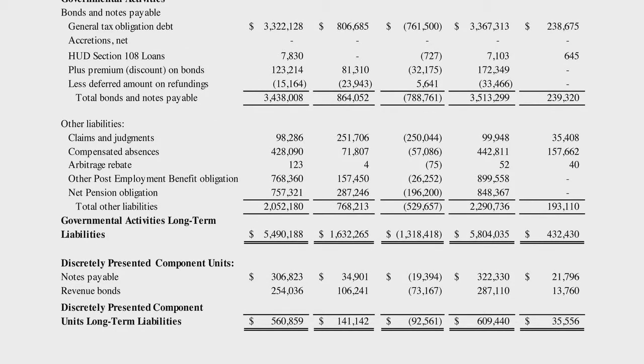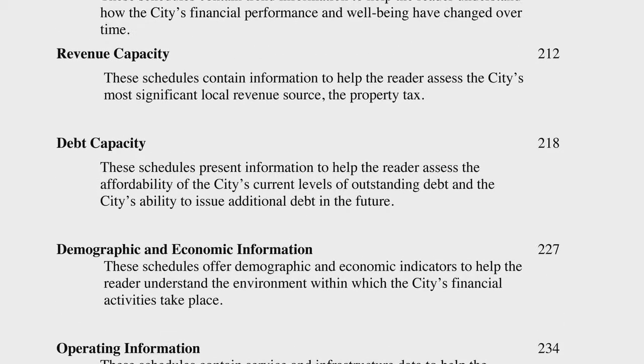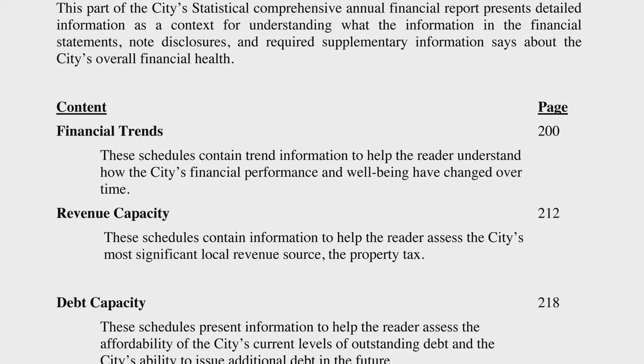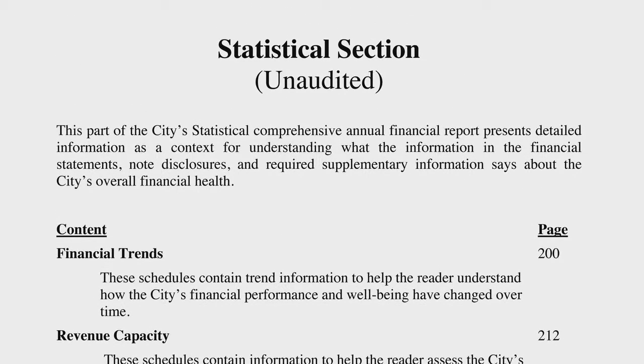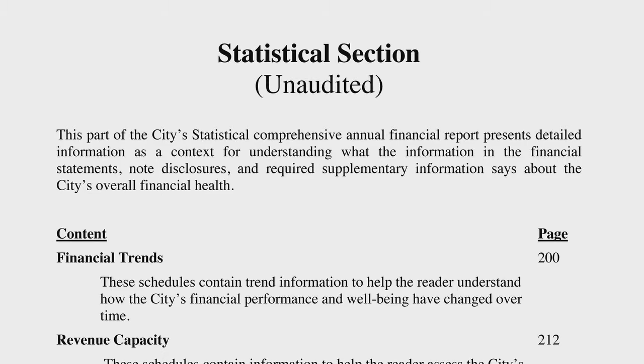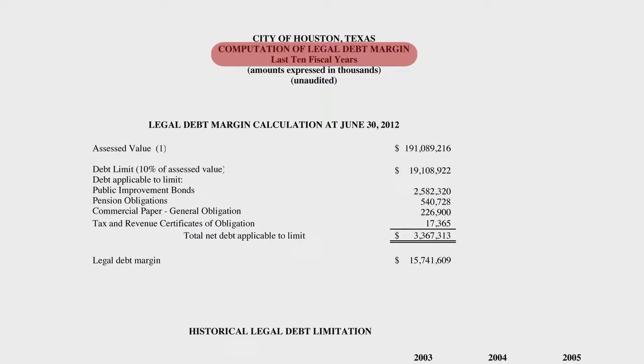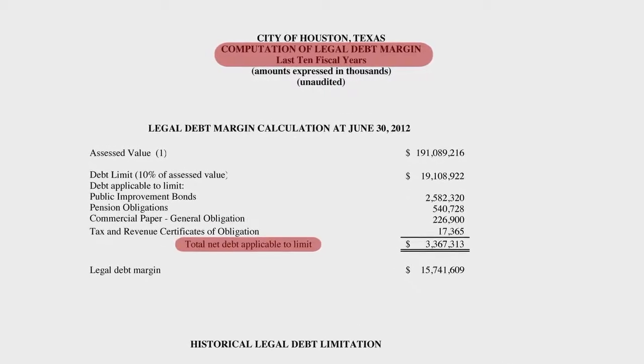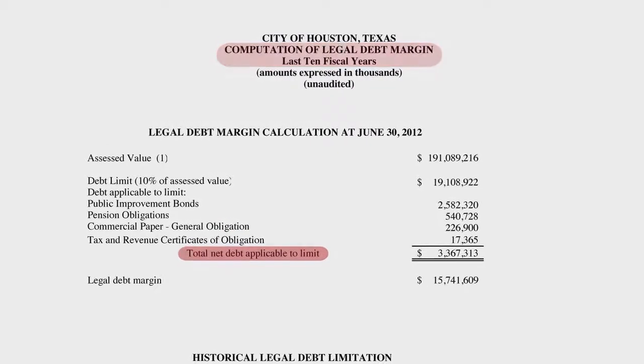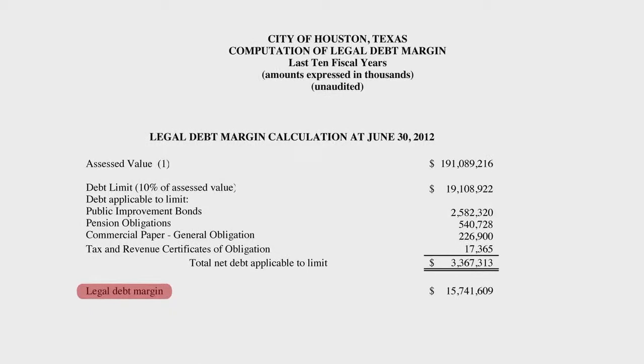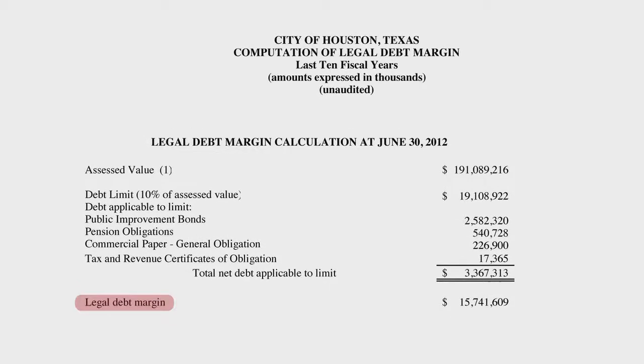bonded indebtedness. The statistical section of the CAFR may actually have the most information about the government's debt, and that section will have a series of tables or charts that provide different perspectives on the entity's debt. For example, you can find information about the entity's legal debt margin, which is how much debt the entity or government is carrying compared to what the government is legally authorized to carry.